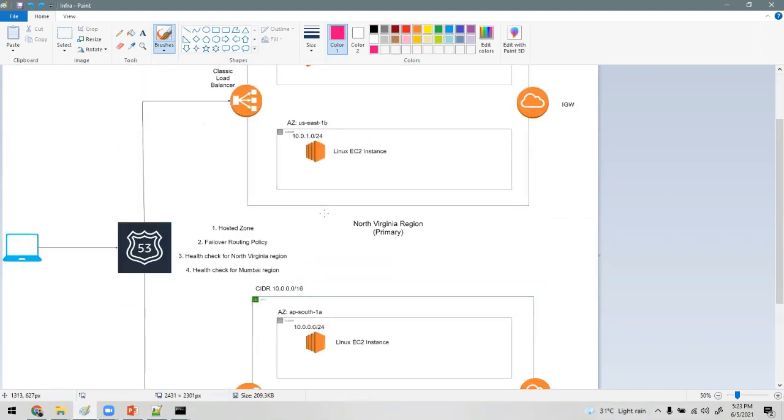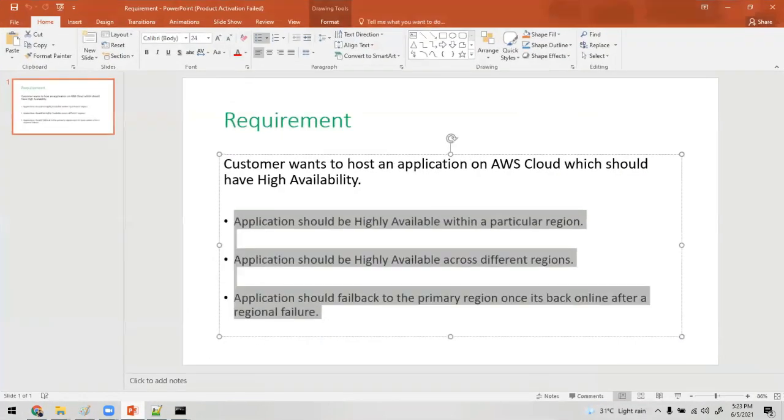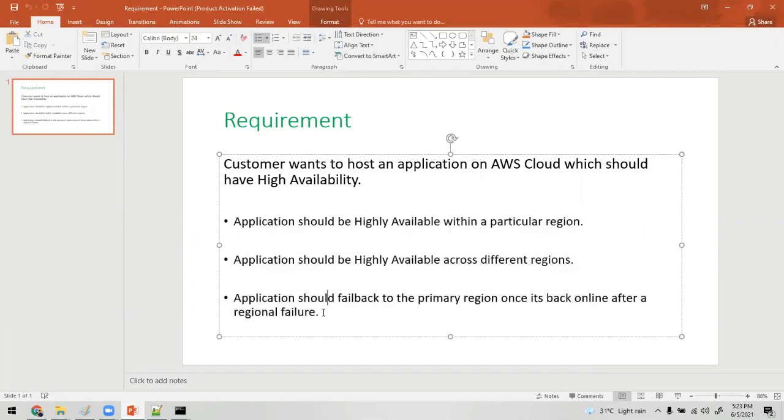Then in the third stage, once the failed region is back online, it should fail back. So we don't have to do anything in point number 3. AWS is taking care of that.